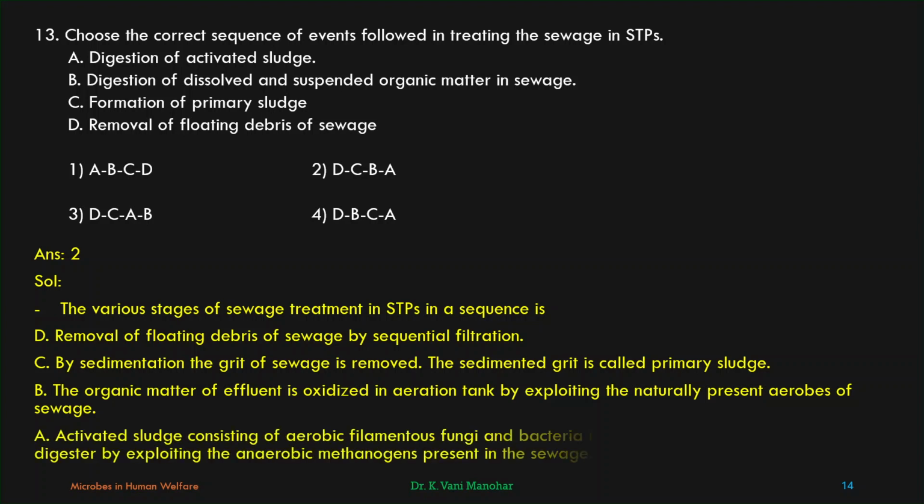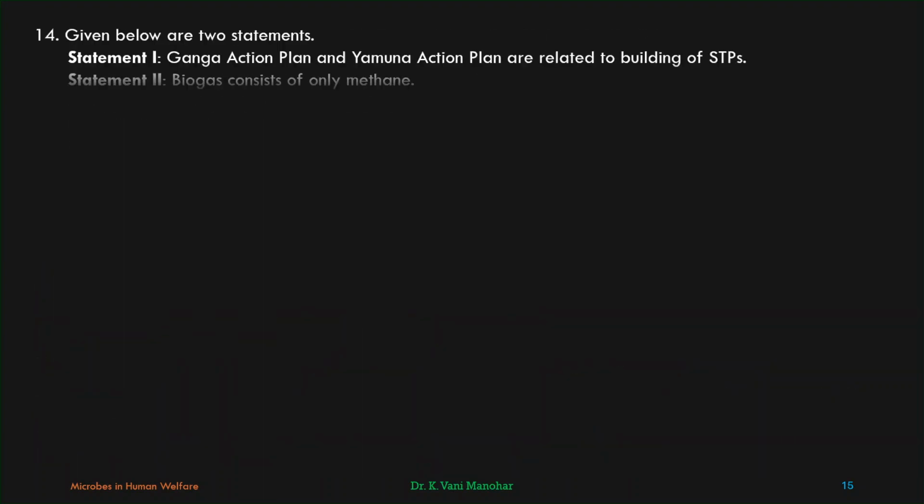Next one. Activated sludge consisting of aerobic filamentous fungi and bacteria is degraded in anaerobic sludge digester by exploiting the anaerobic methanogens present in sewage. Yes, this is the correct sequence. BCBA.